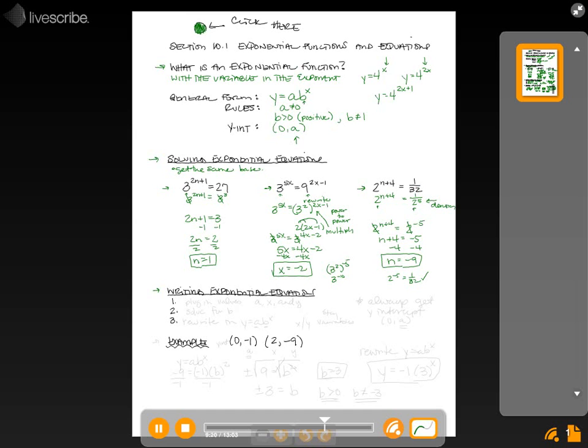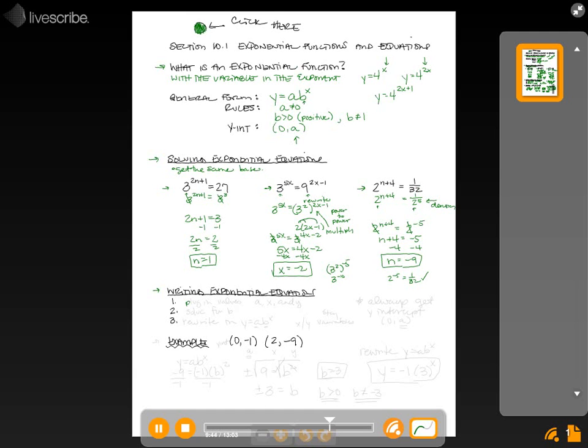equation. Now, when you write an exponential equation, it's kind of like writing an equation in slope-intercept form. The difference is it's an exponential equation. So it's the same general idea. We're going to follow kind of the same steps, it's just we have a different form it goes in.